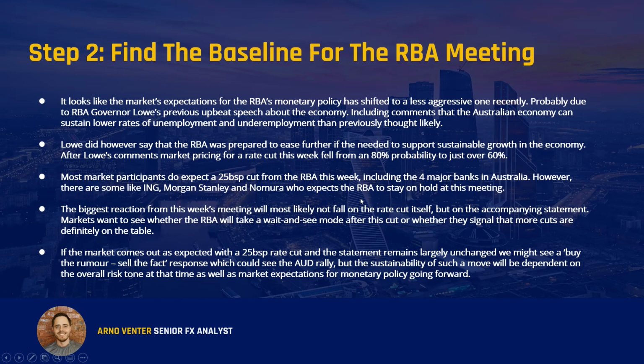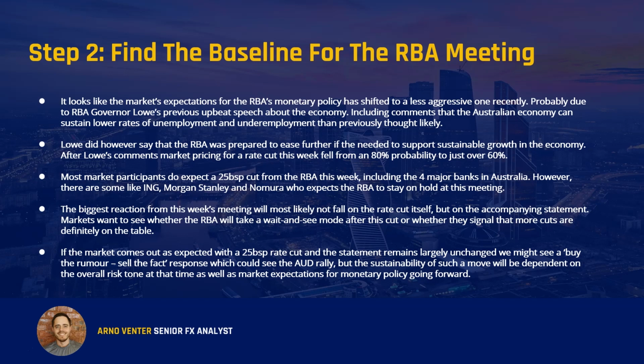Okay, so that gives us the baseline for the Australian dollar. Then we're going to look at the baseline for the upcoming RBA monetary policy meeting. At this stage, it looks like the market is expecting the RBA to shift to a less aggressive easing cycle, probably due to RBA Governor Lowe's previous upbeat speech about the economy. Some of the things that he said included that the Australian economy seems to be able to sustain lower rates of unemployment and underemployment than previously thought. Lowe did, however, say that the RBA was prepared to ease further if the need arises to support sustainable growth in the economy.